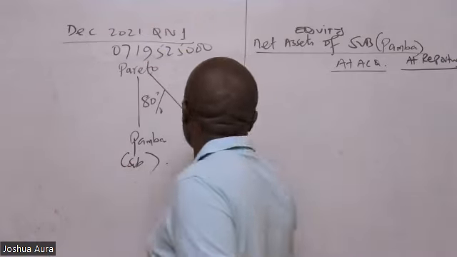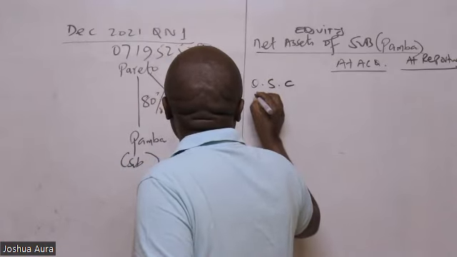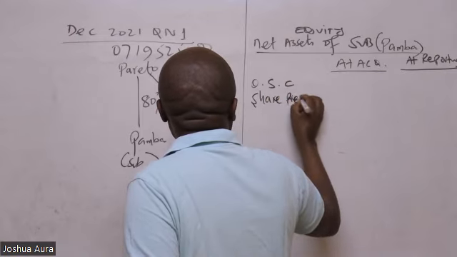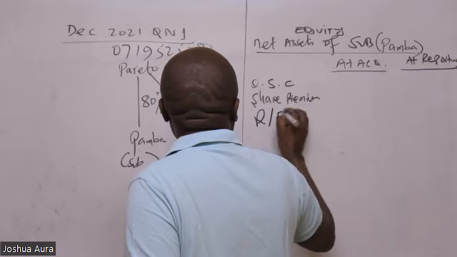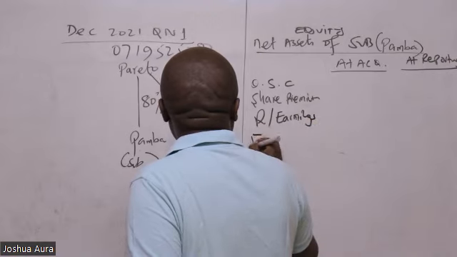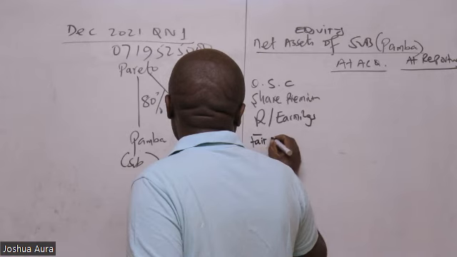Ordinary share capital, yes. So we have ordinary share capital. I've seen somebody mention share premium. I've seen somebody mention retained earnings. And please never forget the fair value adjustments.